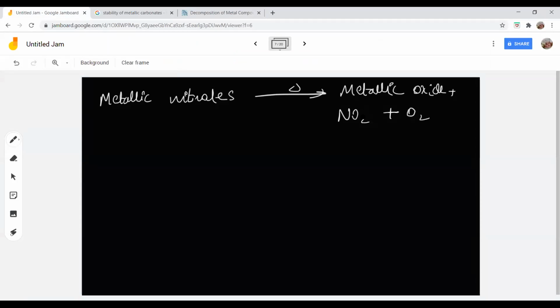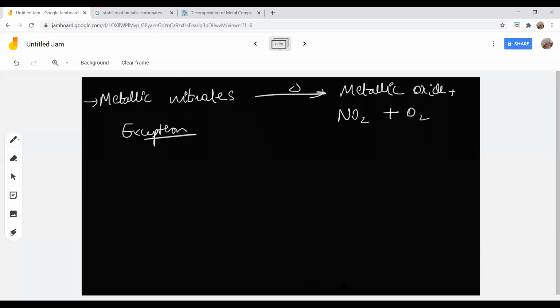Clear? So metal nitrate on heating in general decomposes to metal oxide plus nitrogen dioxide plus oxygen. Understood? This is what they produce. But there is an exception. Which element will have this exception?